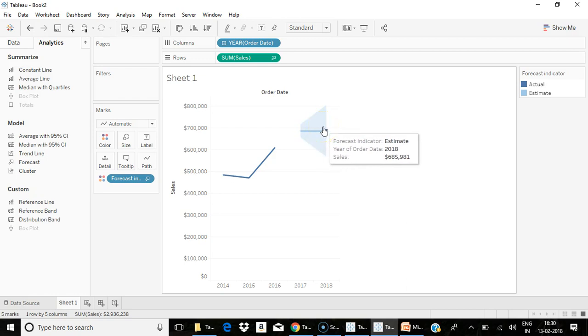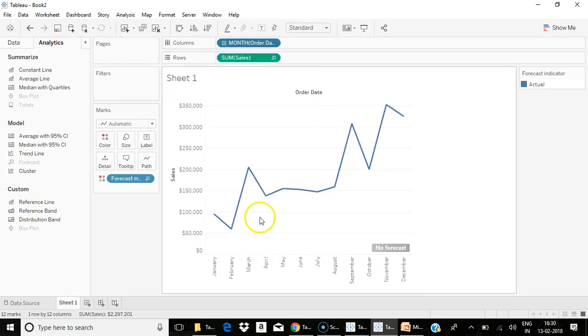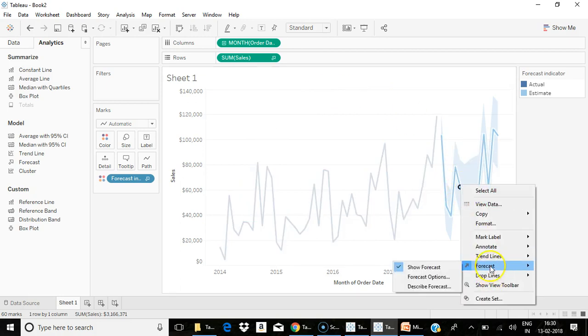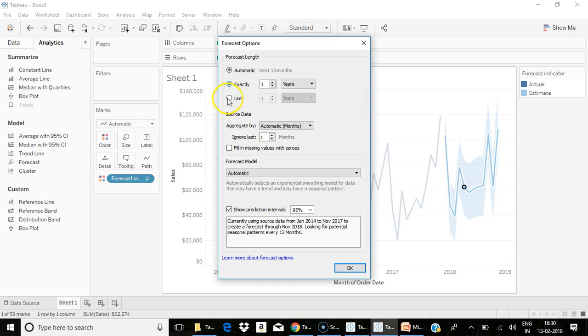In Tableau, the forecasting methodology is automatic. As I told you, Tableau follows the mathematical model exponential smoothing in order to forecast your results. You can also go to Forecast and Forecast Options. By default, it is predicting for the next 13 months. In case I want to predict for exactly 1 or 2 years, I can also use Exactly or Until in order to predict for the exact number of years.